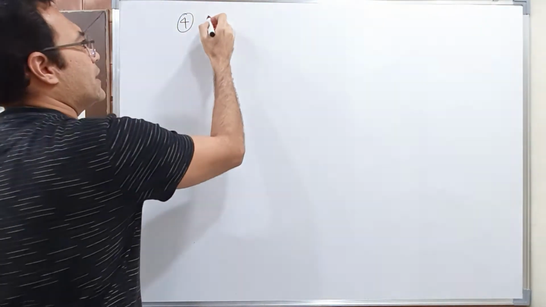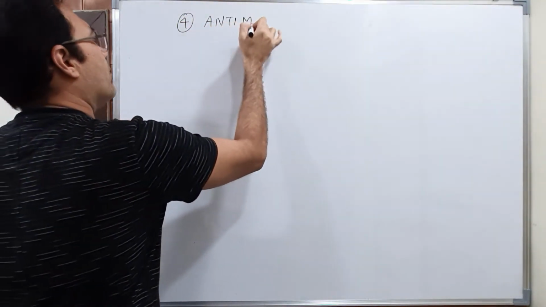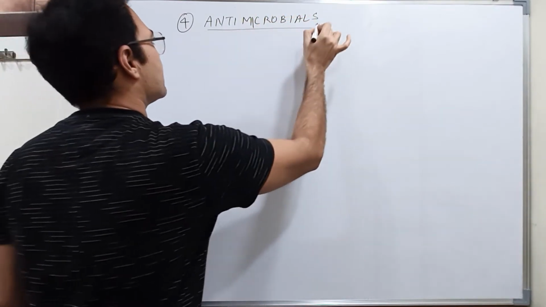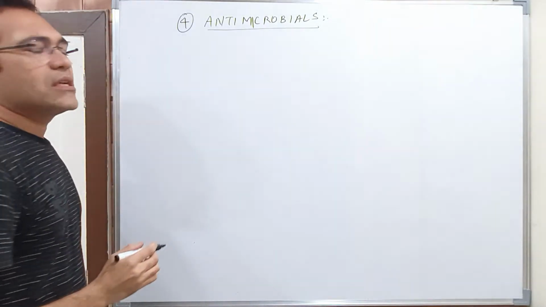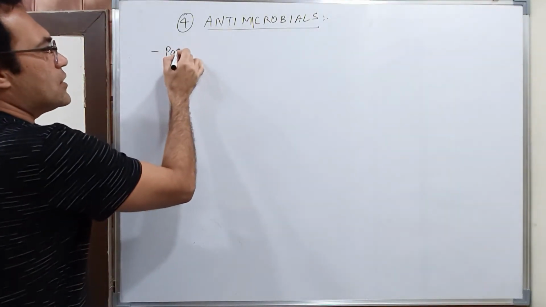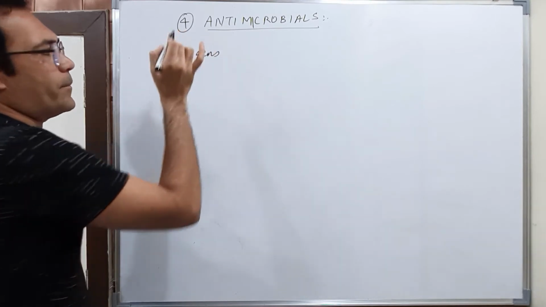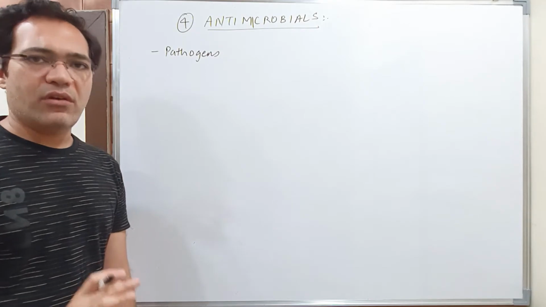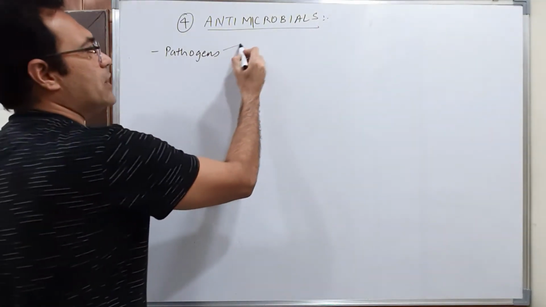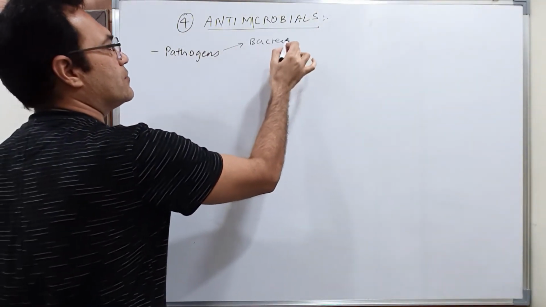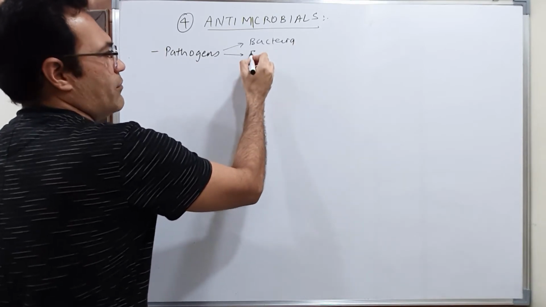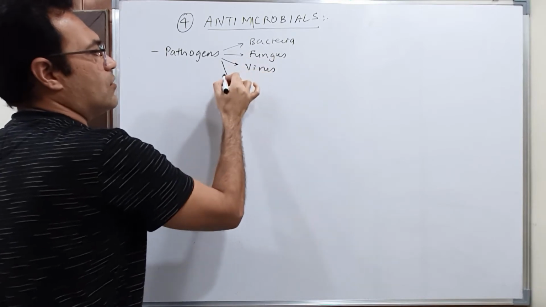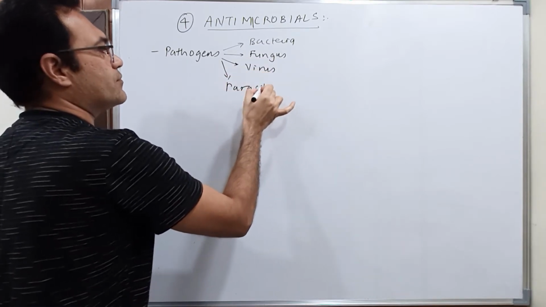Okay, let us start with the 4th category of drug, that is antimicrobials. Okay. Now students, there may be various pathogens in the body that cause disease. What is a pathogen? Pathogen is a disease causing organism. Now, your pathogen can be bacteria, okay, it can be fungus, it can be virus, or it can be some other parasite.